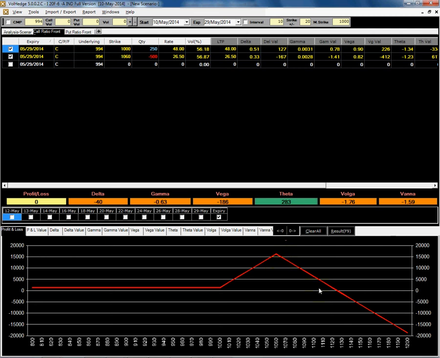I am going to lose money only after 1130, and I can keep my stop loss around 1100 or 1090 or 1120. If Reliance from 990 crosses 1120, I can exit from the market. So the call ratio front spread can generate returns when the option volatility is running at a very high level.